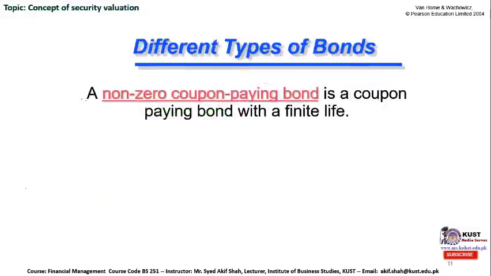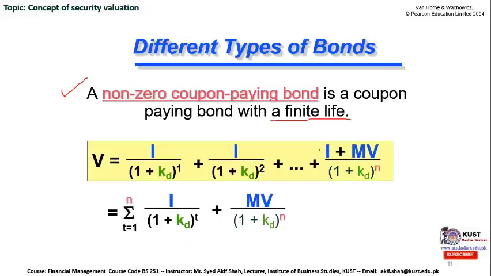Different types of bond include another type known as a non-zero coupon paying bond. It means that this bond is paying a certain amount of coupon, and a unique feature is that it has a finite life, a limited time period. So how to calculate the value of such a bond?